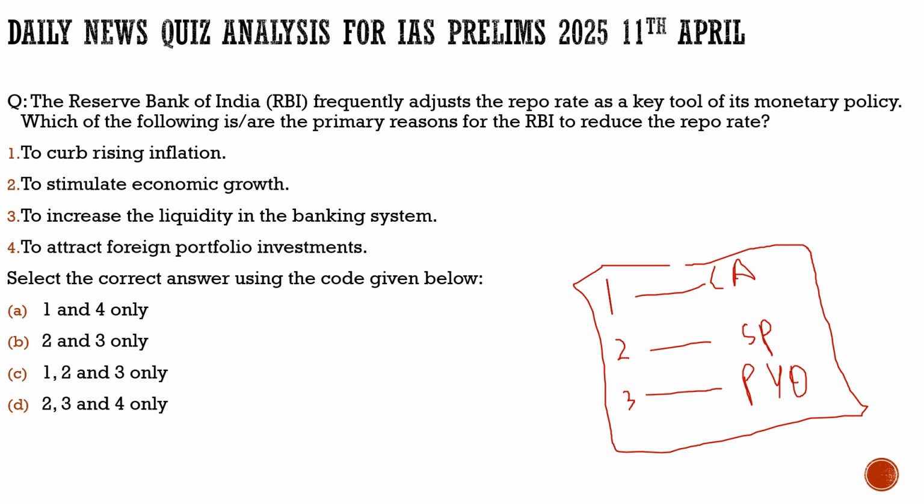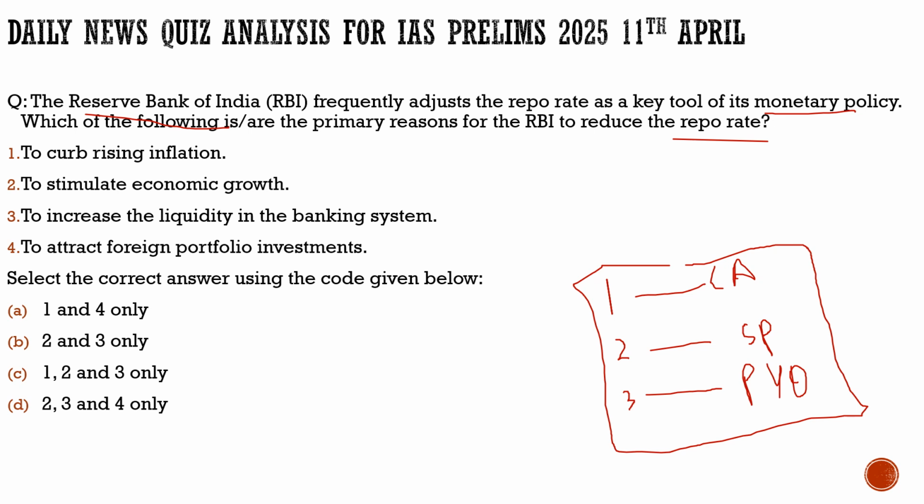Now without any delay, let's have a look at the first question which we have brought today. The question is with respect to the RBI's monetary policy and how it is reducing the repo rate. Here three terms catch our eyes. First, RBI: you should know about its functioning and the different monetary policy tools. Also, what the repo rate is and why the RBI often adjusts it with respect to the current market situation.